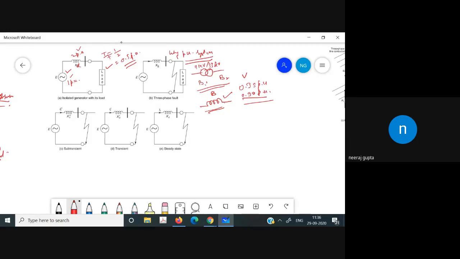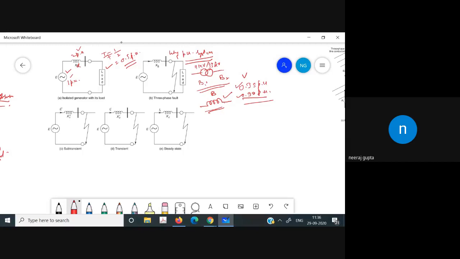Otherwise, suppose one system is working at 11 kV and the other system is working at 33 kV. If we are considering the voltage, then we have to convert from one base to another for comparison purposes. So one base is considered for the whole of the system.